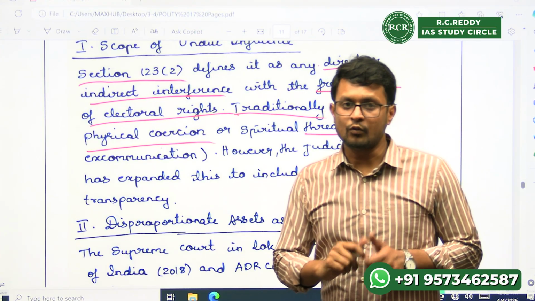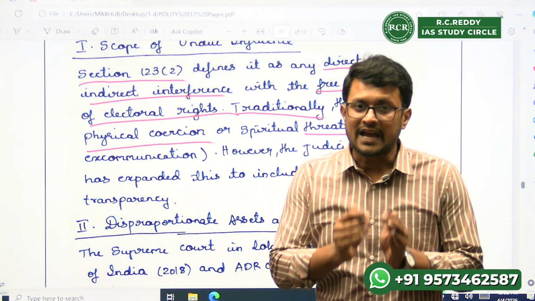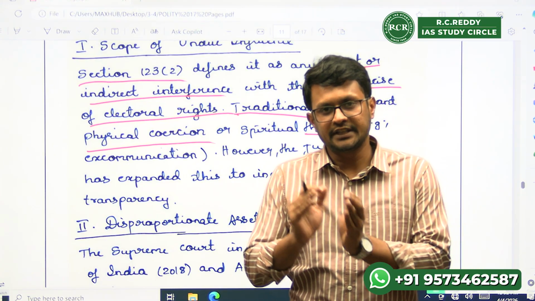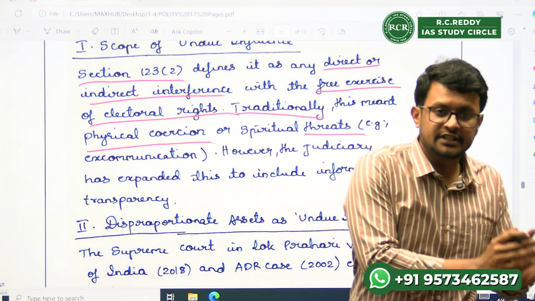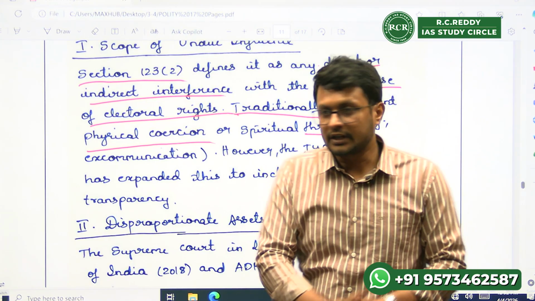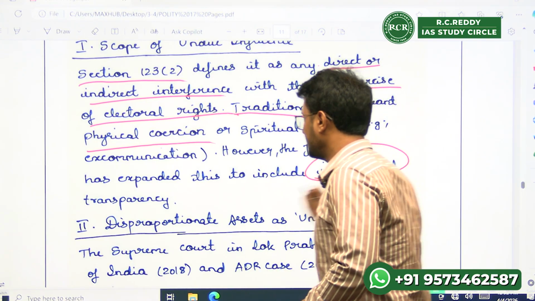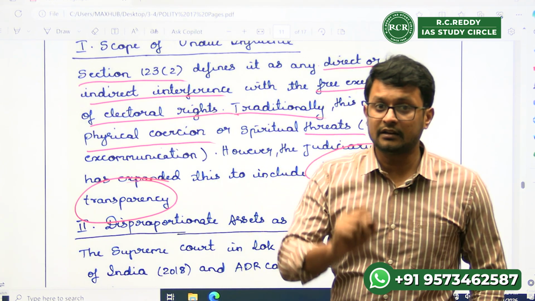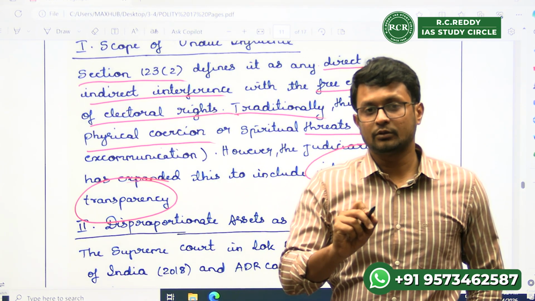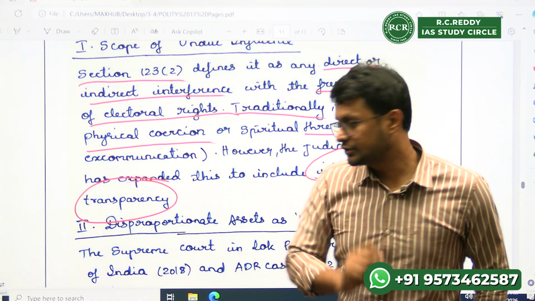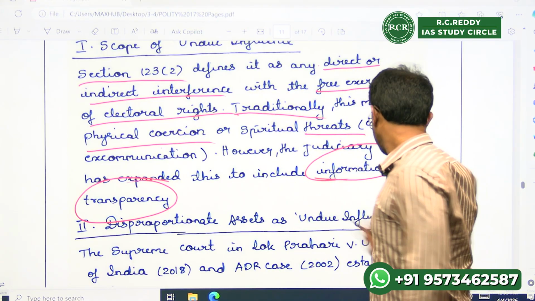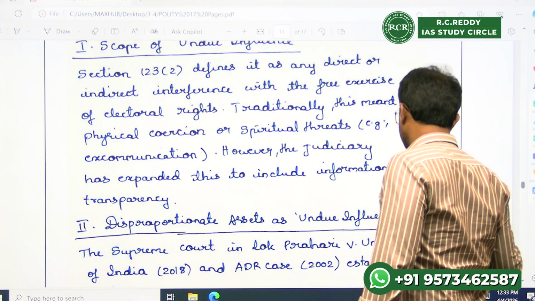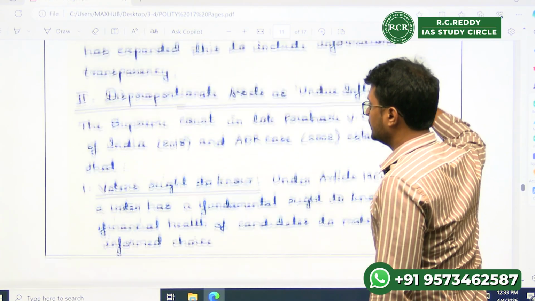However, over the years, the judiciary has extended the scope of undue influence under section 123(2) from not just physical threats and coercion to what is known as informational transparency. So the right to know of the electors also forms a part of undue influence.